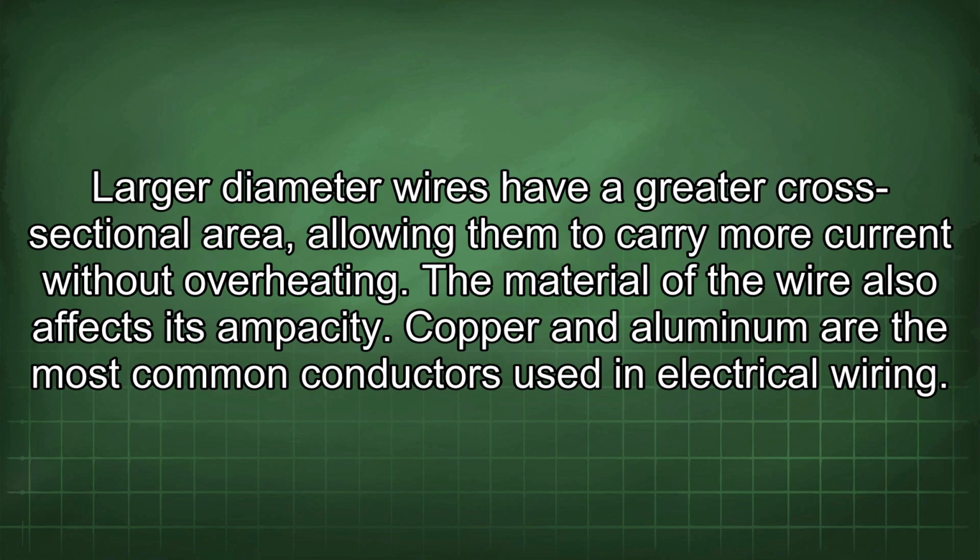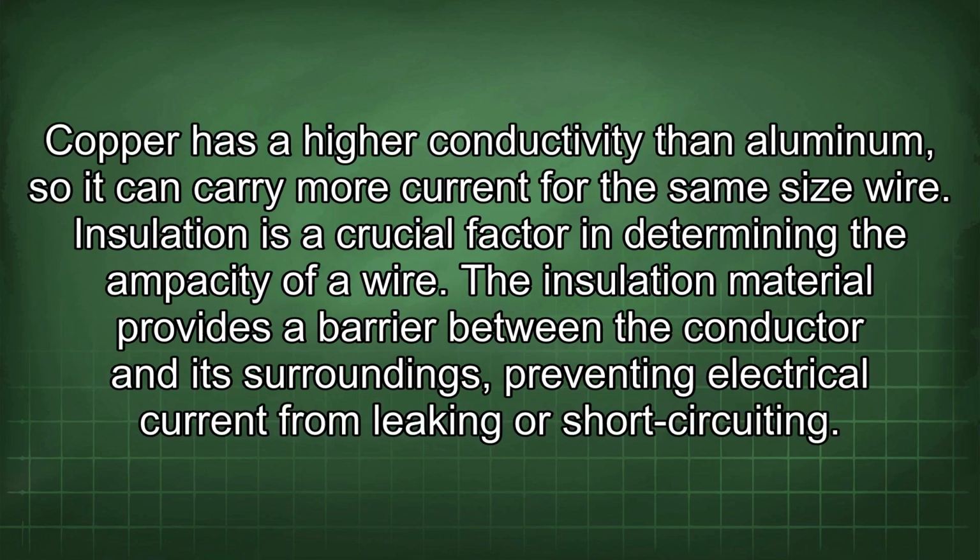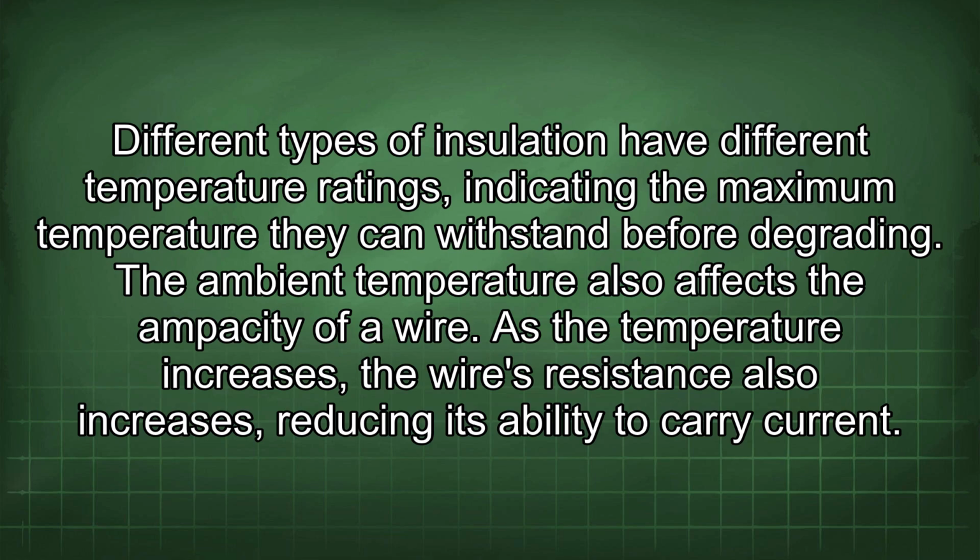The material of the wire also affects its ampacity. Copper and aluminum are the most common conductors used in electrical wiring. Copper has a higher conductivity than aluminum, so it can carry more current for the same size wire. Insulation is a crucial factor in determining the ampacity of a wire. The insulation material provides a barrier between the conductor and its surroundings, preventing electrical current from leaking or short-circuiting. Different types of insulation have different temperature ratings, indicating the maximum temperature they can withstand before degrading.